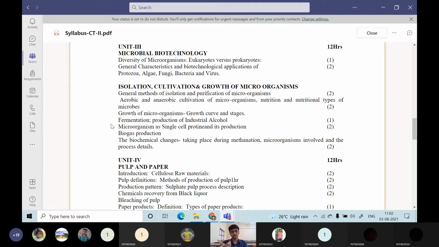So what is biogas? Biogas is nothing but natural gas. Obviously the maximum percentage of natural gas is occupied by methane. So how do we get methane? By the breaking down action of microorganisms. Microorganisms will consume the waste, like animal dung, and they will be releasing some gas. That gas is called methane gas, the methanation process. That we will see in detail in this one.